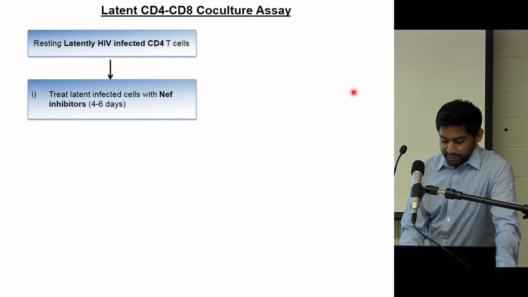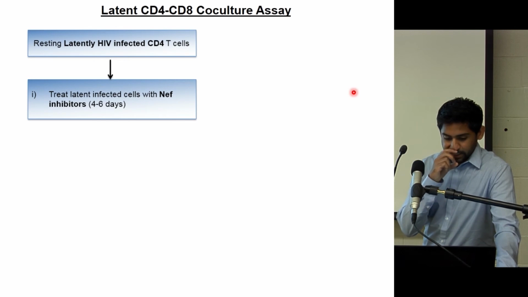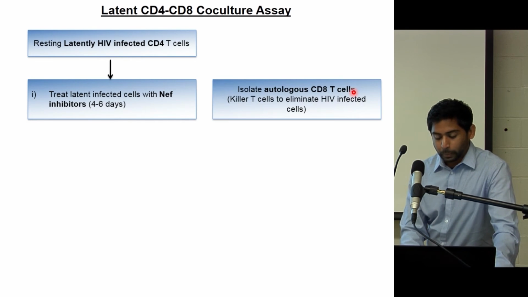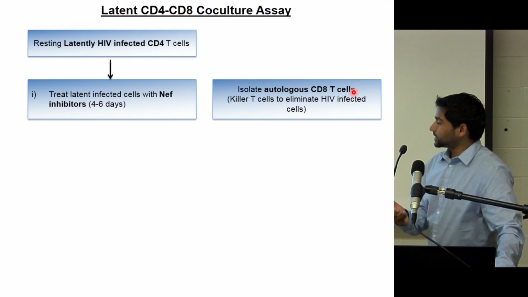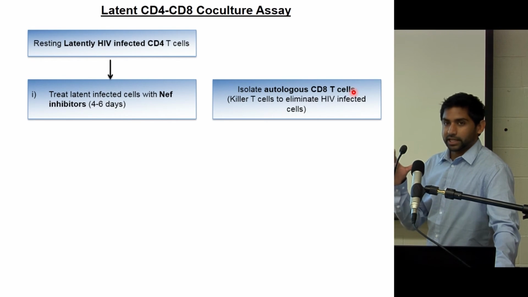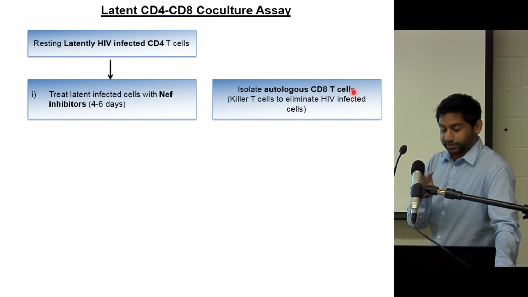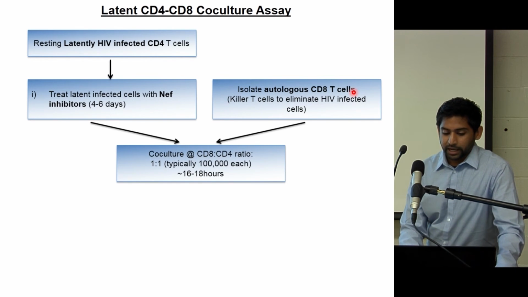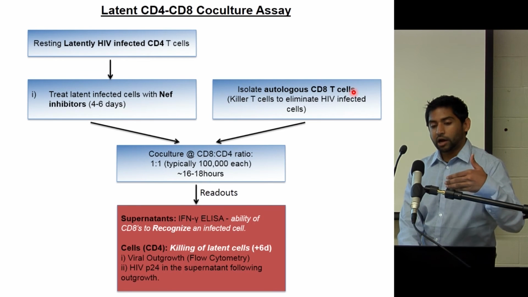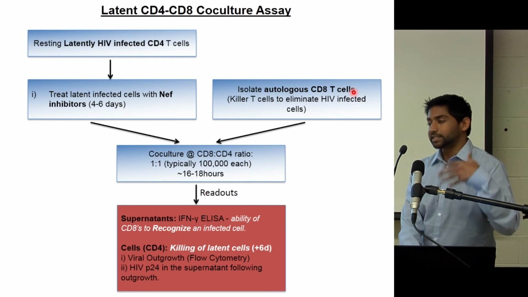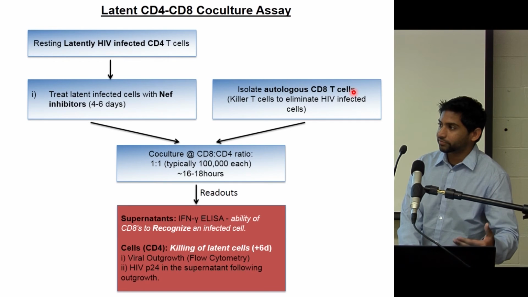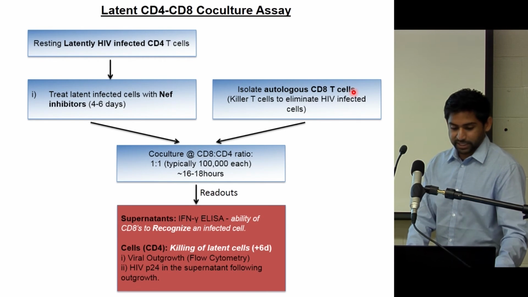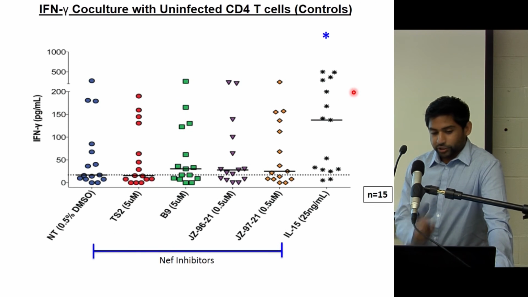So it's a very simple assay. What we do is we get latently infected cells. I'm not going to get into the details of the model, but we treat them with these inhibitors, and we isolate autologous CD8 T cells, which are the killer cells, the immune cells responsible for killing the HIV-infected cells, from the same donor. And we'll mix the two cells, and we'll basically ask how well the CD8 T cells, the killer cells, were able to kill these infected cells, and how visible those cells were to these killer cells. And so I'll get straight into the results.